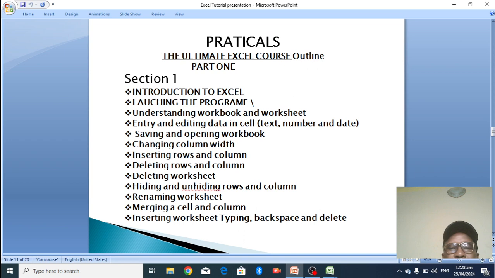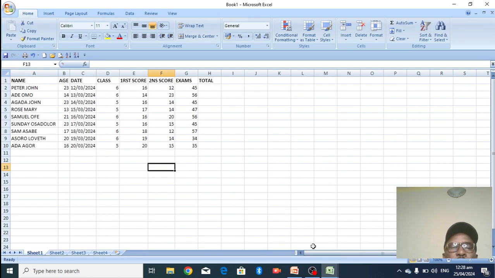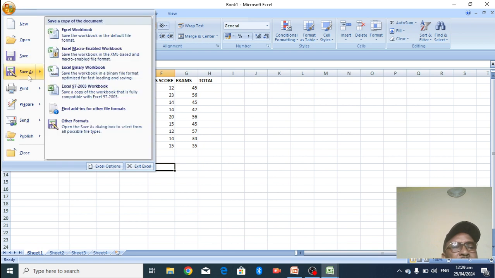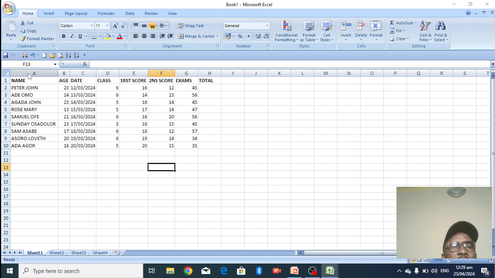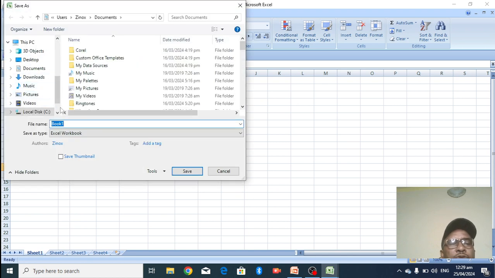We are still moving, please. We are looking at saving and opening a workbook. How do you save? Now I have done this area, so I'm going to do some saving. For this workbook, come here and click on Save As.